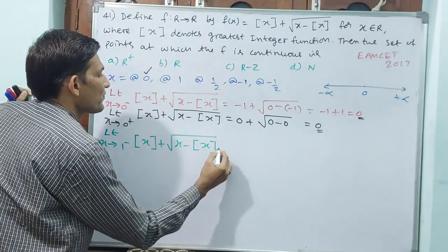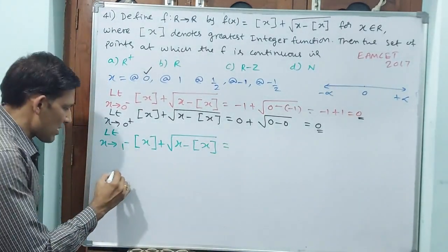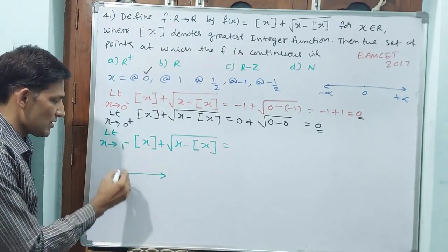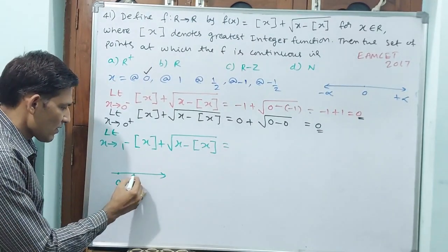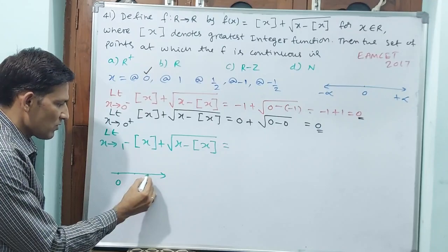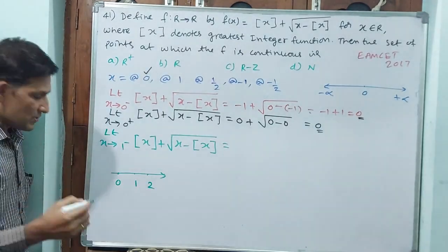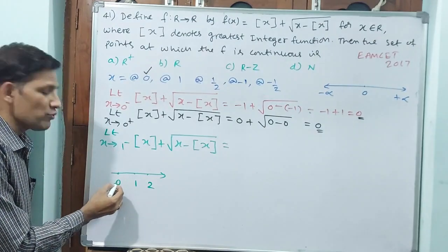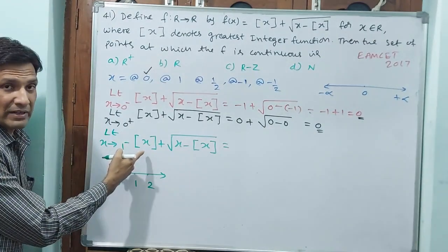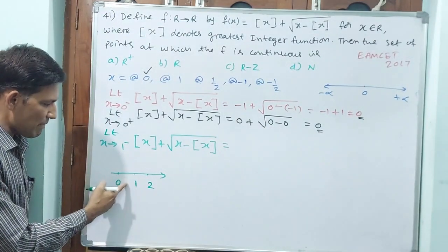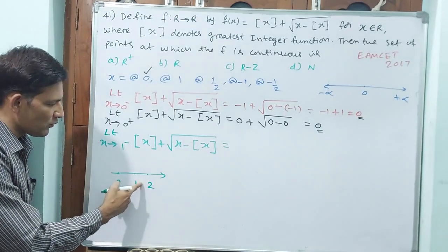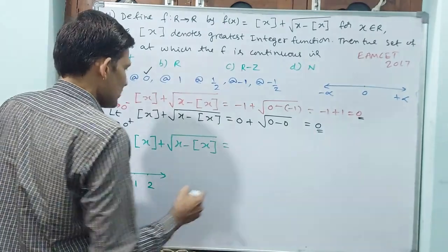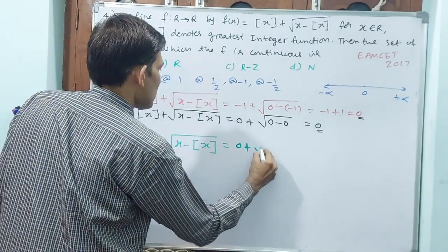Again I am drawing the figure, because this figure I have to change always. 0 is here, 1 is here, 2 is here. See here, 1 plus if you give, 1 will come; 1 minus if you give, 0 comes, for the greatest integer function I am talking about. So 1 minus we are giving means here 0 will come.